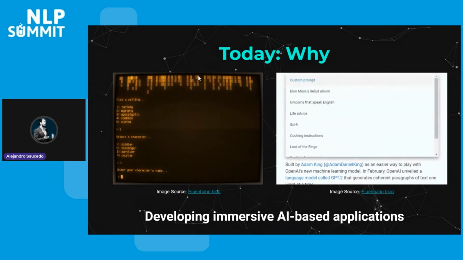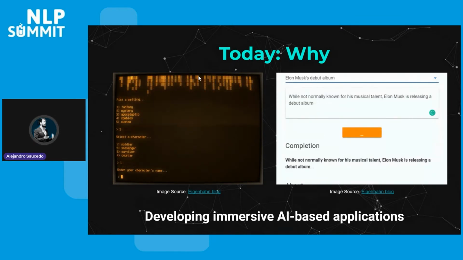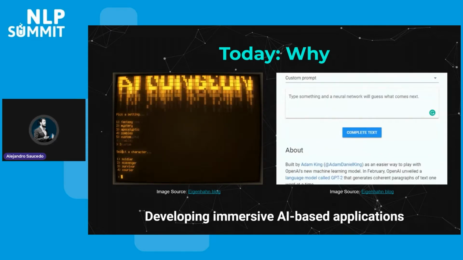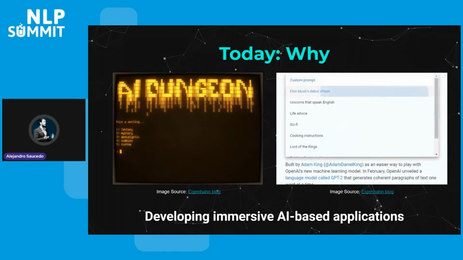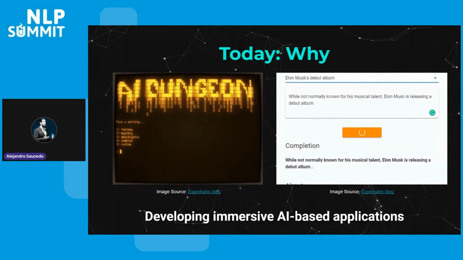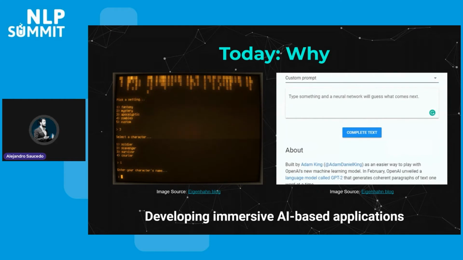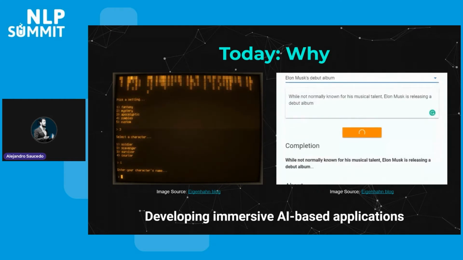Now, why are we doing this? The reason is that there has been a trend for large transformer-based and just general NLP machine learning models that actually require quite a lot of resources and complexities to run at scale. And not only that, not focusing on the complexities, but also focusing on the opportunities.